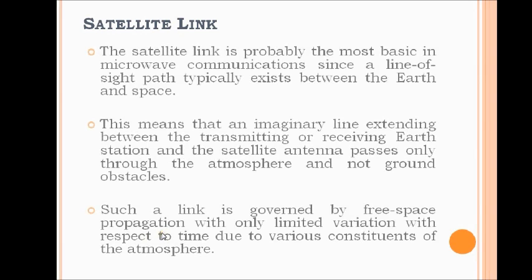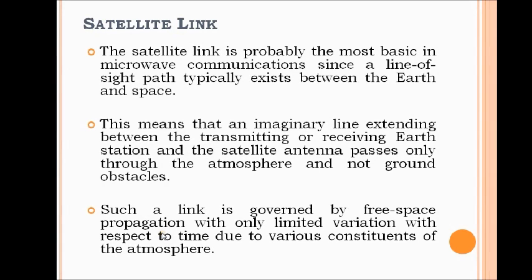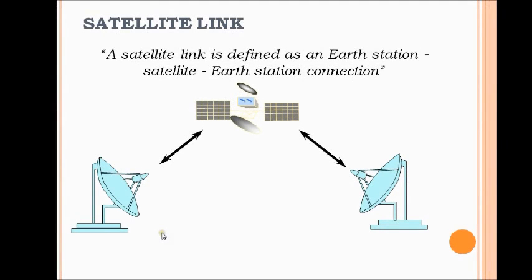First of all, we will talk about satellite link. Satellite link is probably the most basic in microwave communication since it is a line of sight path which typically exists between Earth and space. This means that an imaginary line extending between transmitting or receiving Earth station and satellite antennas passes only through atmosphere. Such a link is governed by free space propagation with only limited variation with respect to time due to various constituents of atmosphere. This is the diagram shown.